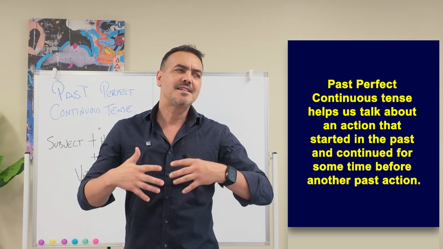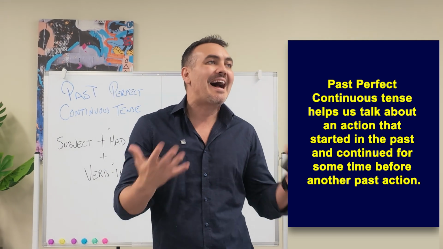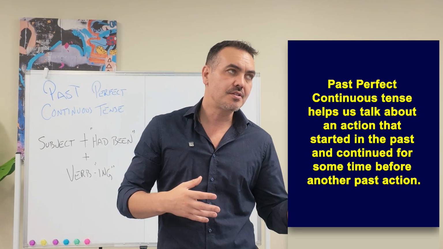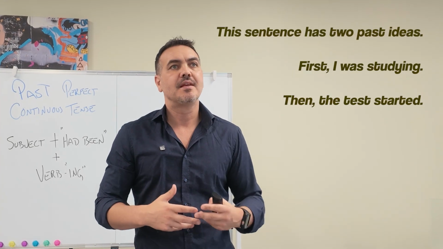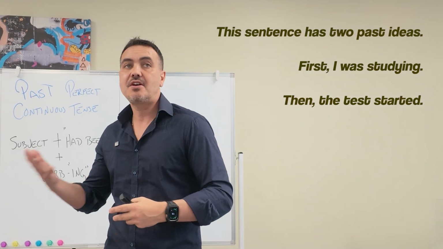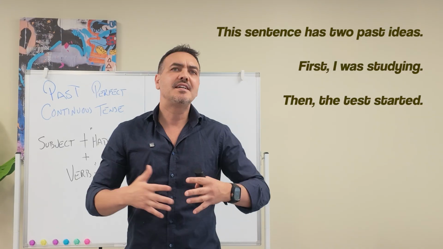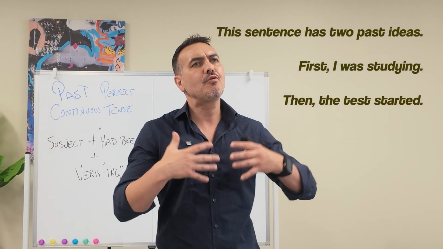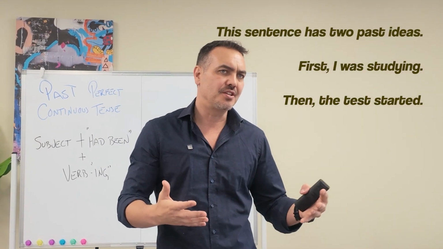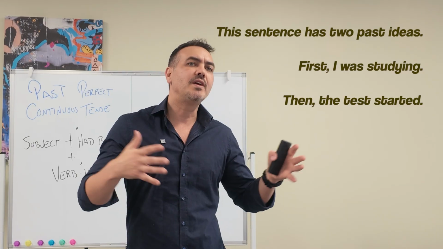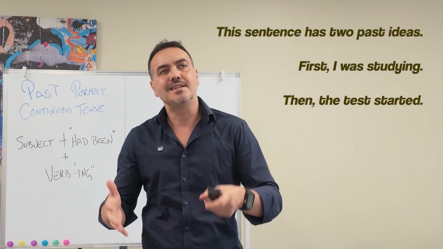Okay? This sentence has two past ideas. First, I was studying. Then, the test started. The studying continued for a period of time before the second past action. Okay? This is why we use the past perfect continuous.